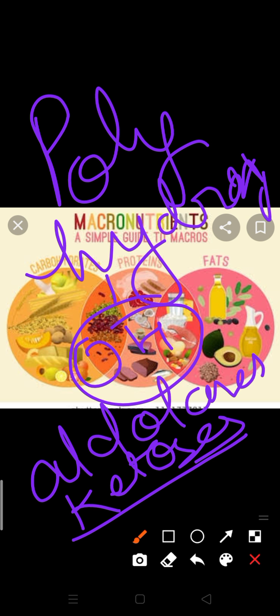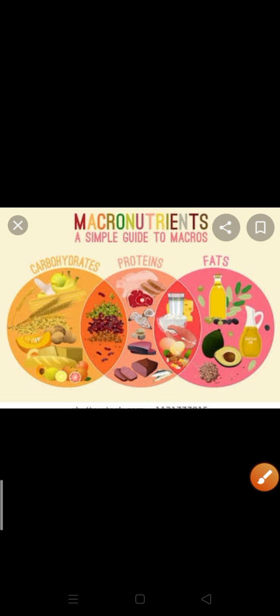Aldose sugar is where an aldose group is present, and where a ketone group is present, it is known as a ketose sugar. Why do we use the term saccharide? Because saccharide means sweet in taste. So they are sweet in taste, that's why we use the term saccharide.